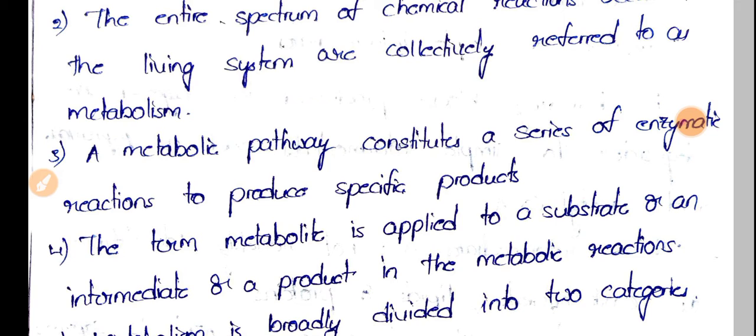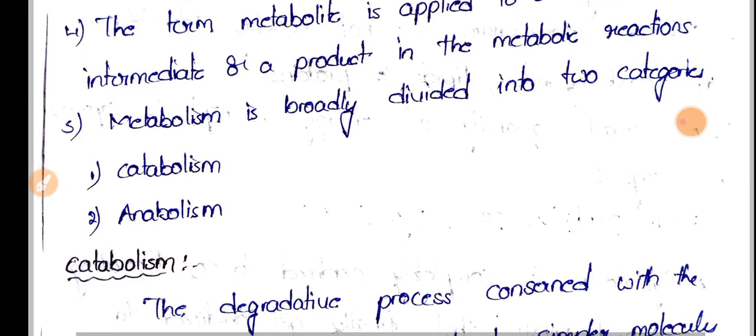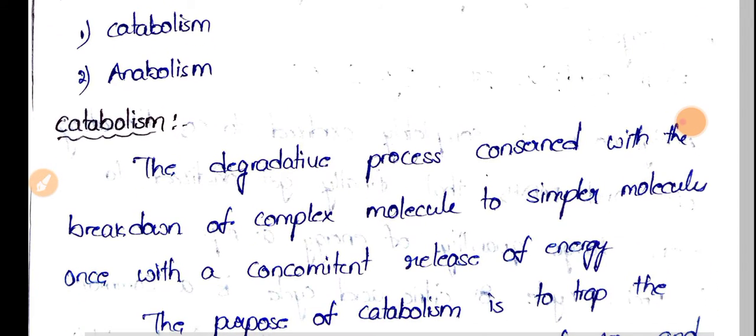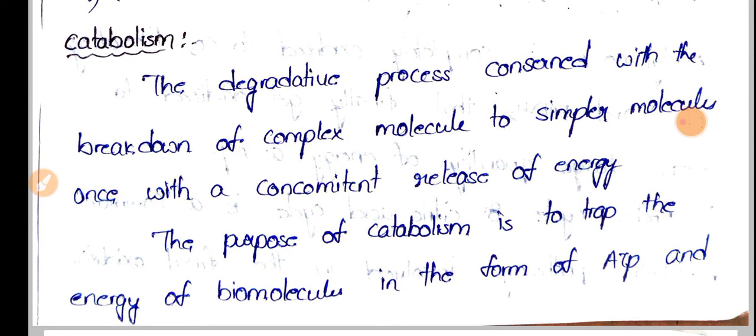And metabolism, if you take metabolism as a whole, is divided into two types, catabolism and anabolism. The reactions present in metabolism are of two types, catabolism and anabolism. First, let's see about catabolism. Catabolism simply means breakdown of complex molecules into simpler molecules.